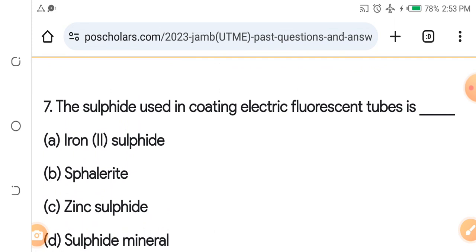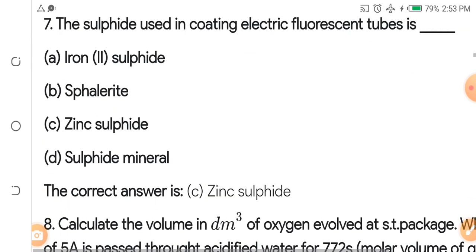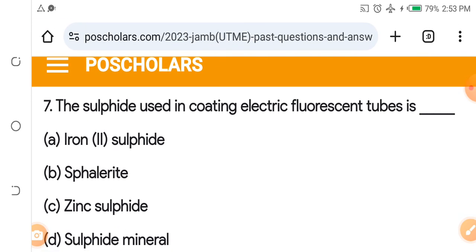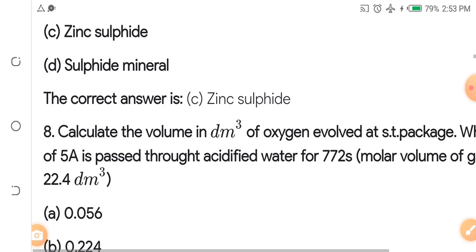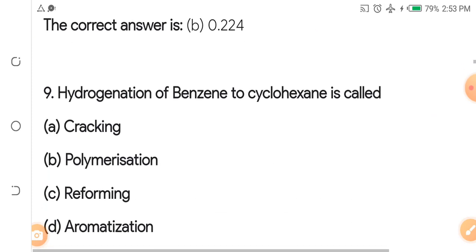The sulphide used in coating electric fluorescent tube is dash. A, iron 2 sulphide. B, sphalerite. C, zinc sulphide. D, sulphide mineral. The sulphide used in coating electric fluorescent tubes is dash. If you have gotten one of those tubes, you will know that the answer is zinc sulphide. They use zinc sulphide to coat the tubes. Okay.